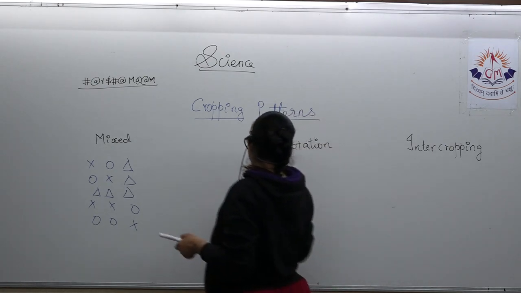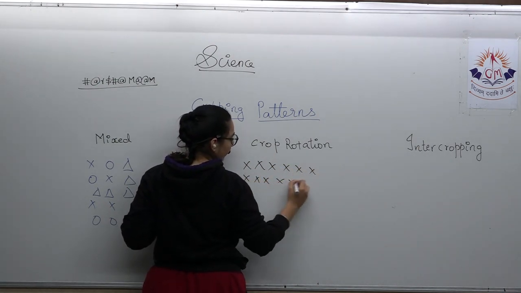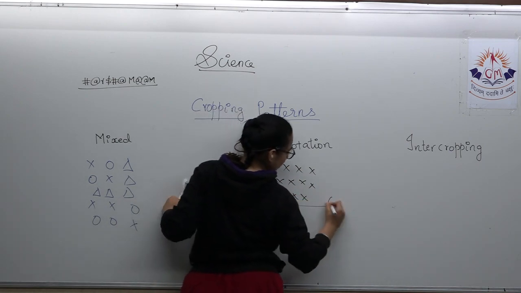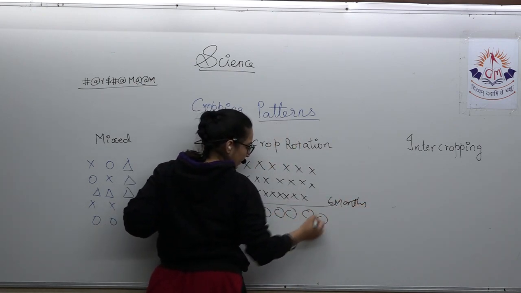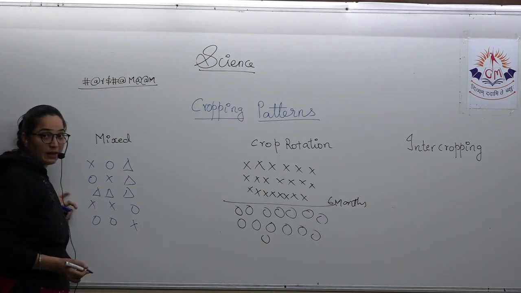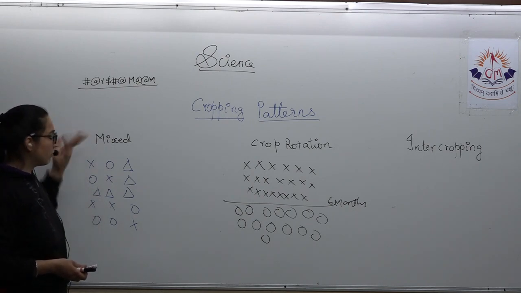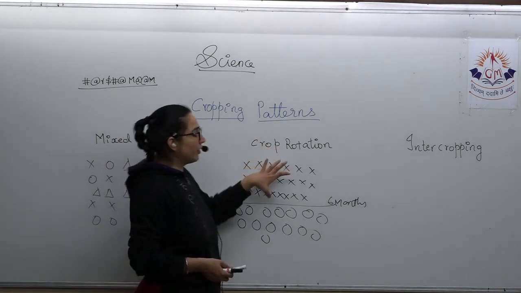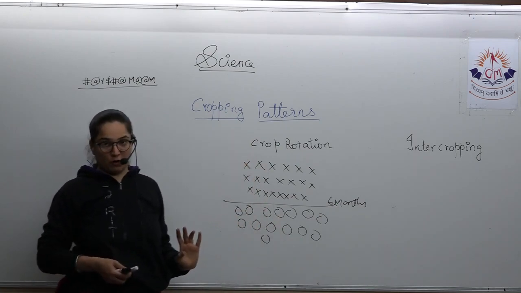Crop rotation. First, a particular crop is grown in a field. Then after 6 months, another crop is grown in the same field. Here in mixed cropping, within the same duration, different crops are grown together wherever they come up. In crop rotation, for one duration there is a particular type of crop, and for the next duration there will be another type of crop.